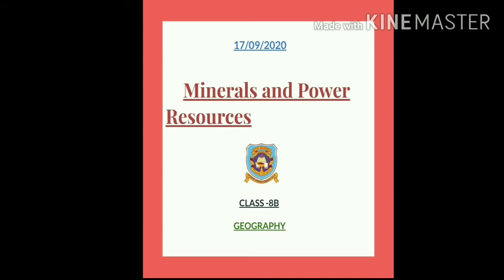So it's high time that we think of conserving or protecting minerals, because the present rate at which human beings are using these mineral resources is much higher than the rate at which minerals are regenerated on earth by the environment. For this we can adopt two methods. First, we can avoid the wastage of minerals that takes place in the process of mining. Under mining, what happens? When we extract the minerals, some of the minerals are wasted in the process.